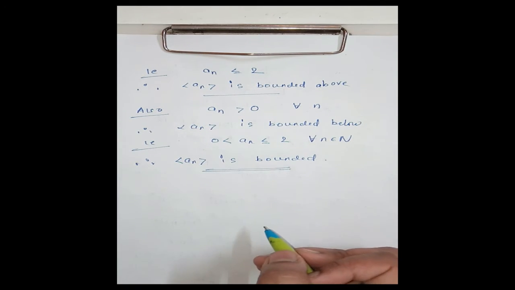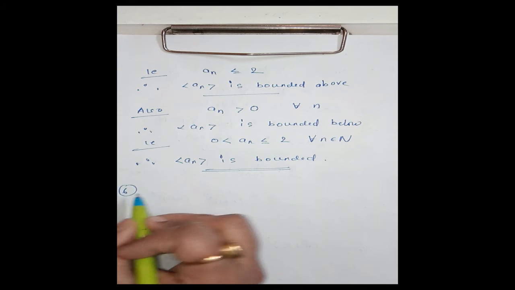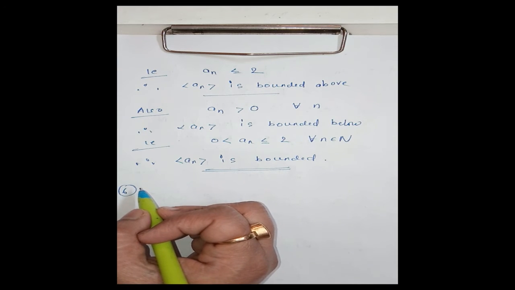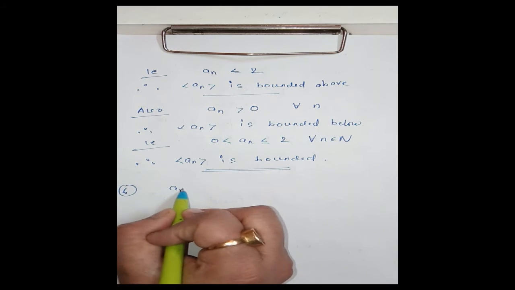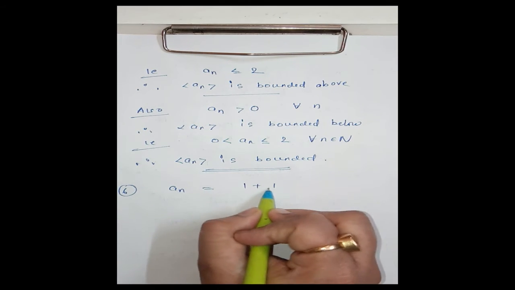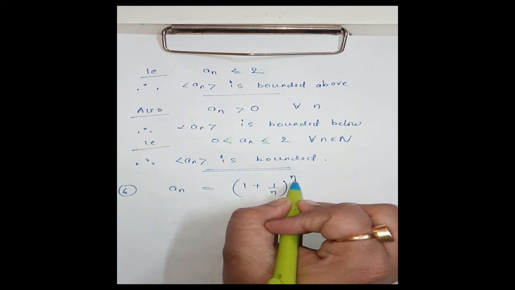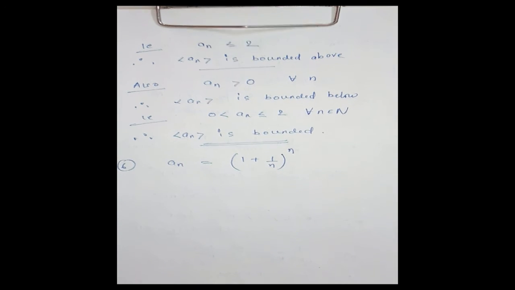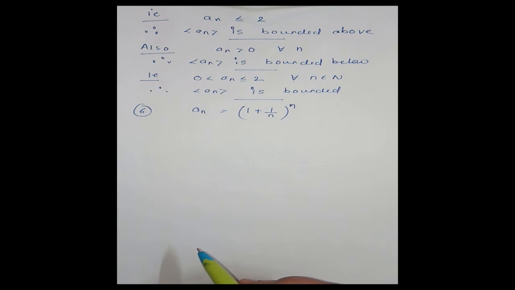Sequence an is bounded. Okay. Now we come to the next problem. We consider the next problem: an is (1 plus 1 by n) power n.